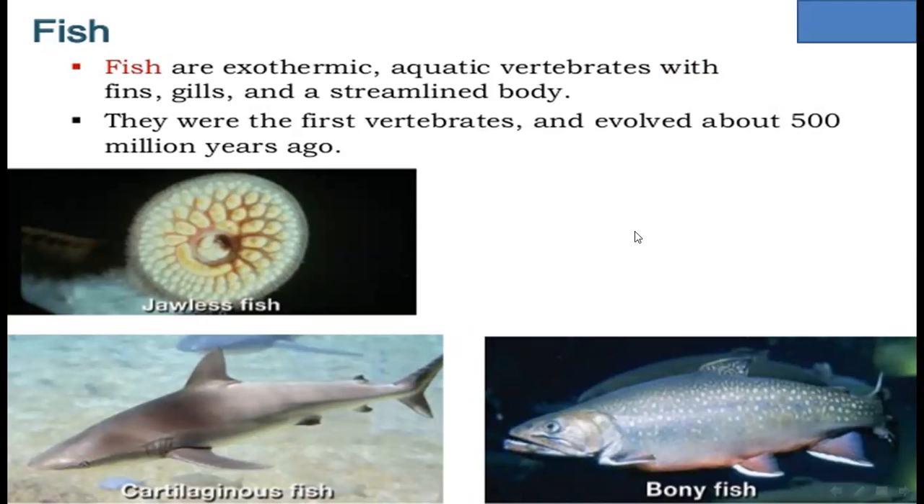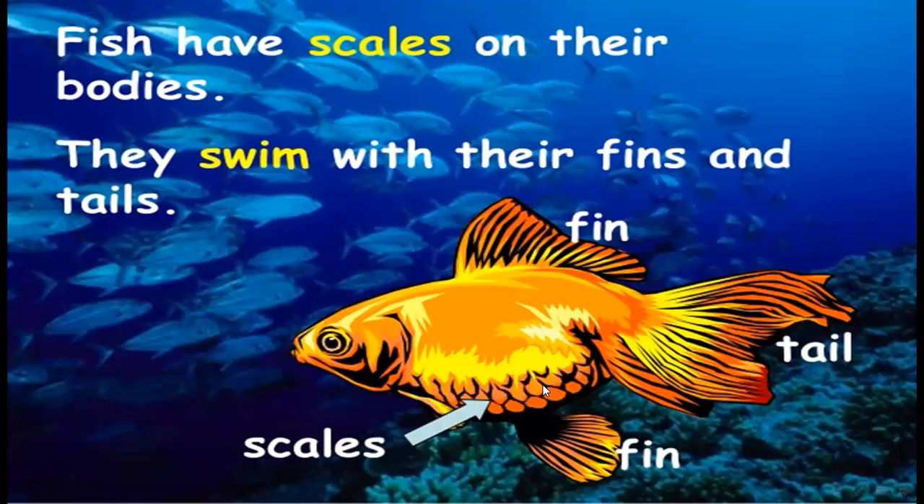First of all, here we discuss the first group of vertebrates, fish. Fish are ectothermic, aquatic vertebrates with fins, gills, and a streamlined body. They were the first vertebrates and evolved about 500 million years ago. Fish have scales on their bodies. They swim with their fins and tails.